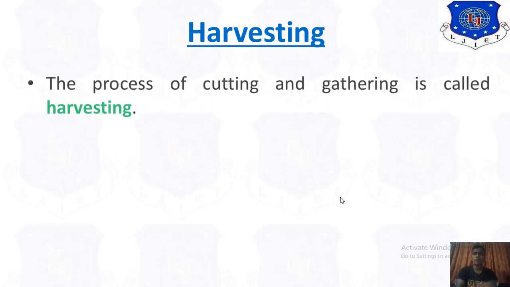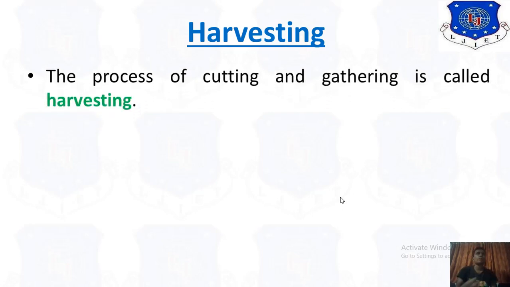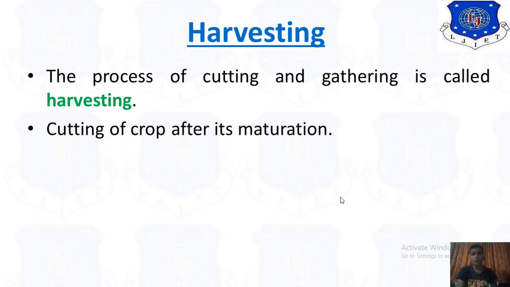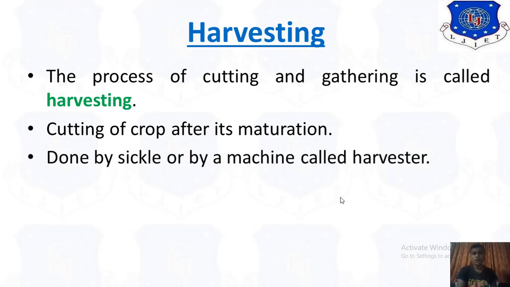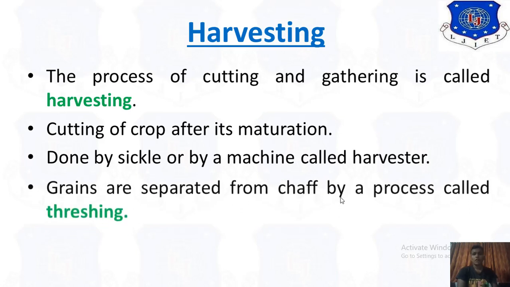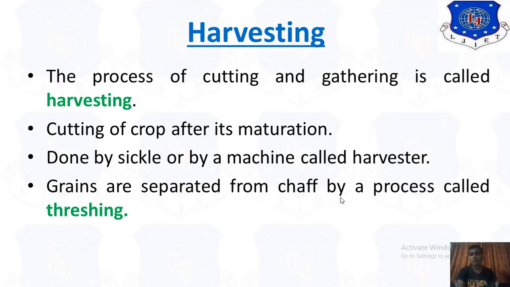Okay, now harvesting. After the crop has developed, we have to harvest it and gather the main seeds. The process of cutting and gathering the seeds is called harvesting. Cutting of crops after maturation is done by sickles or by machines called harvesters. Grains are separated from the chaff by a process called threshing.